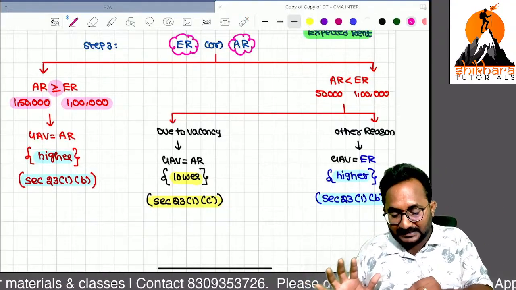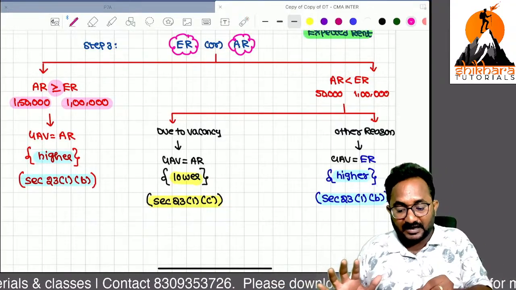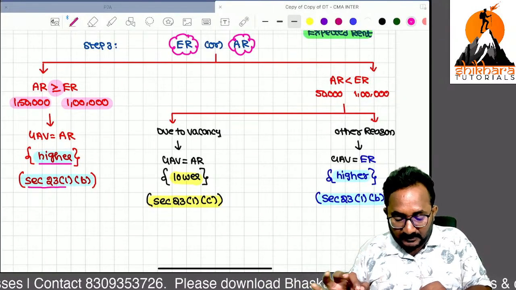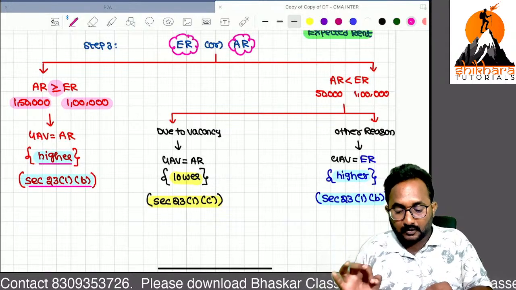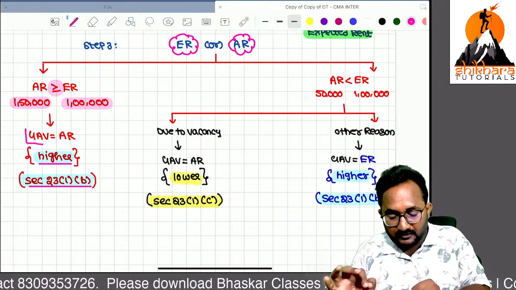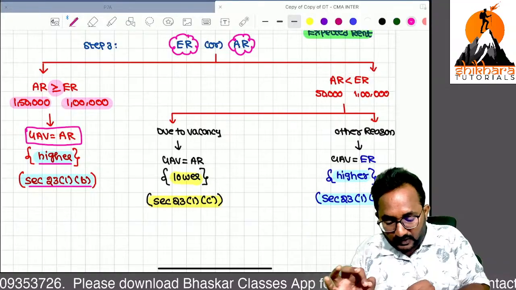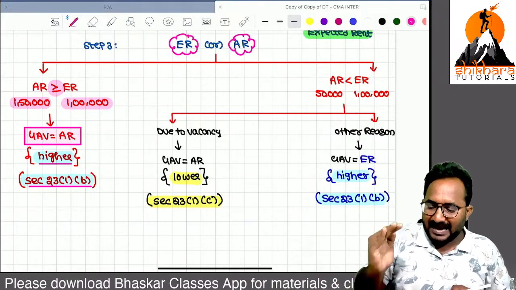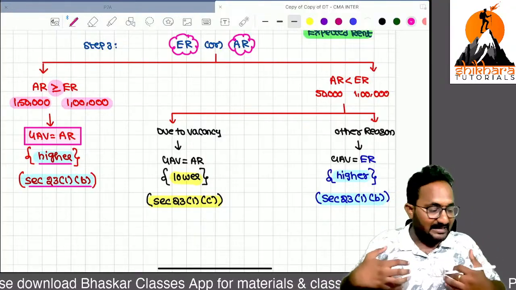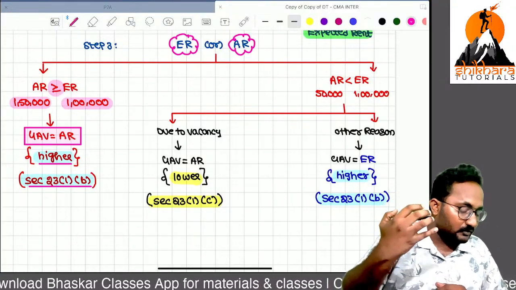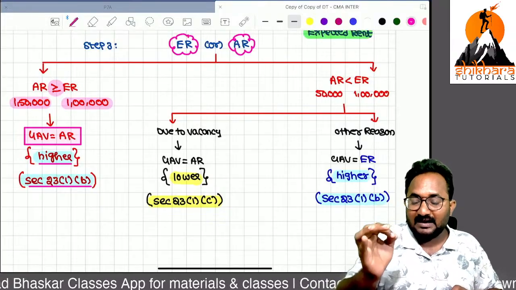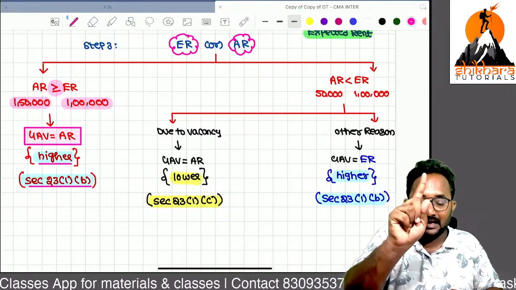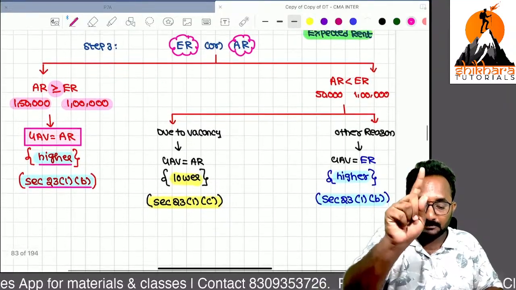So now, what GAV can they take? Whichever is higher. This is section 23 subsection 1 clause B. So whichever is higher, GAV is equal to actual rent. It is a red carpet case. The government is very happy now, because you earned more than their expectation. So that's why GAV is whichever is higher, that is in section 23 subsection 1 clause B.